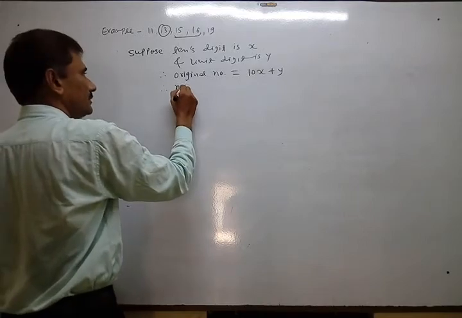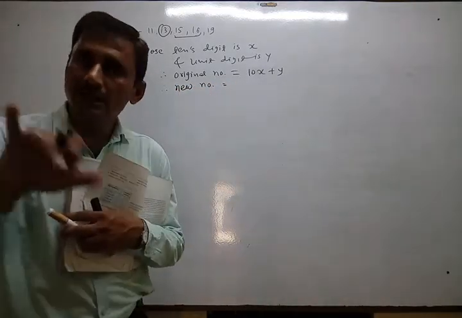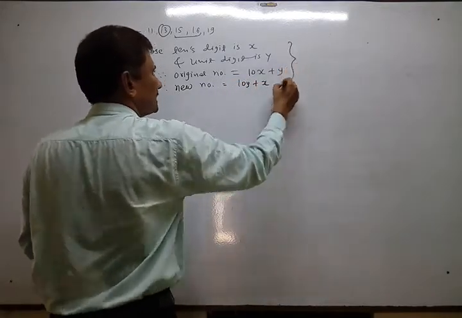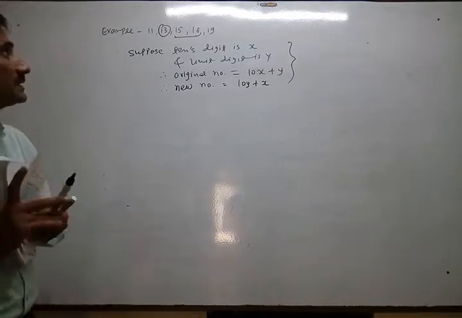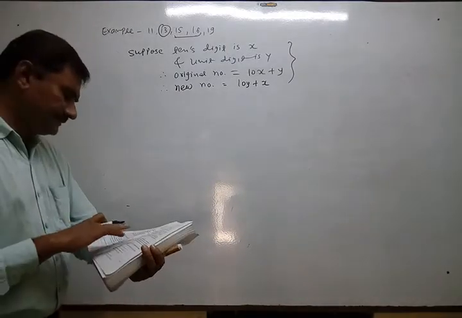Therefore, new number means, you understand what is meant by new number: the number obtained by reversing the digits. It will obviously be 10y plus x. So this line remains the same every time whenever it is a case related to these steps. Now, what are they giving?